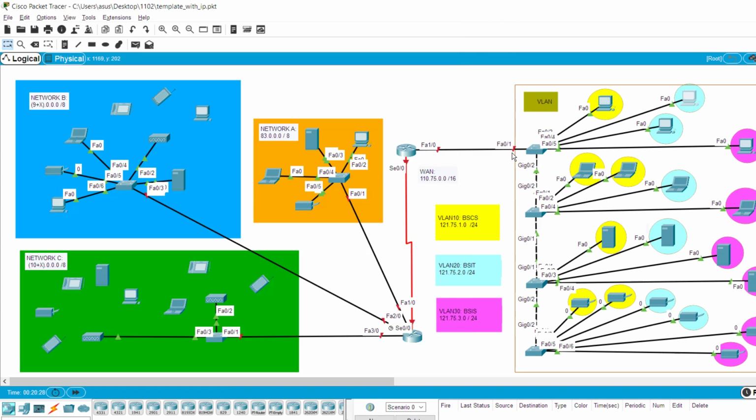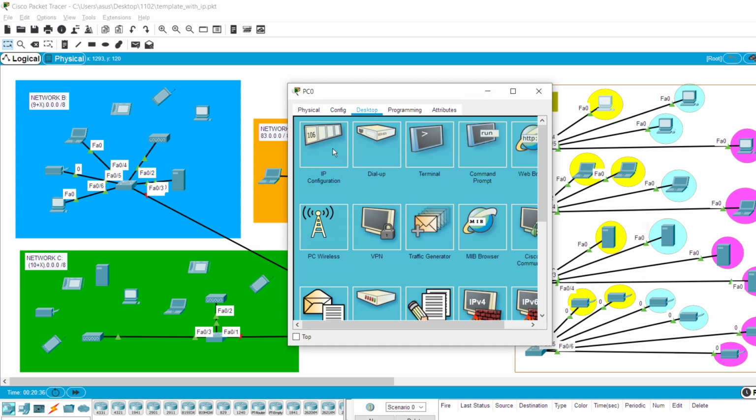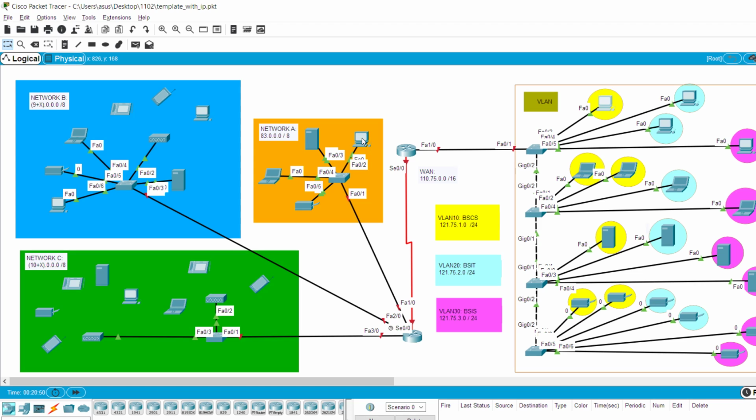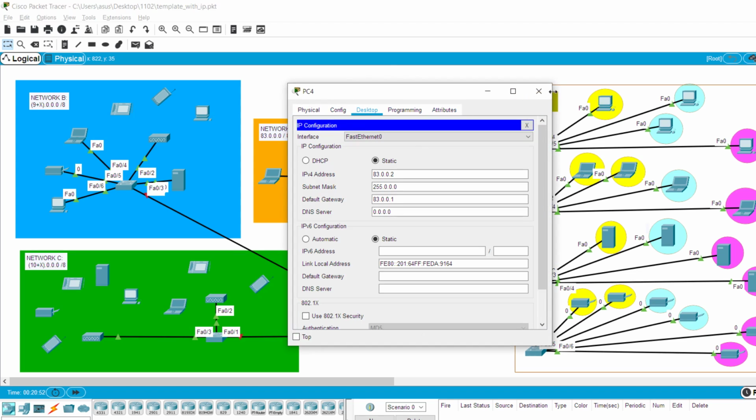Okay, so this is Packet Tracer. We're gonna do the VLAN configuration, the router configuration, and the router RIP. So here, I already added the IP address. You can see here, for this VLAN, it's the yellow one. It starts at 2, and the subnet mask is 24. So 255.255.255. And then, also here, I added the IP address.